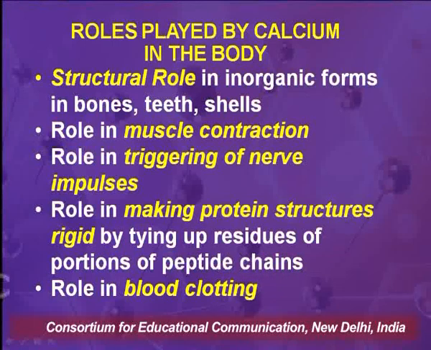Calcium is also important in the triggering of nerve impulses. It also plays a very important role in making the protein structures rigid by tying up residues of portions of peptide chains, and it has a very important role in blood clotting, as in the case of fibrinogen and fibrin.